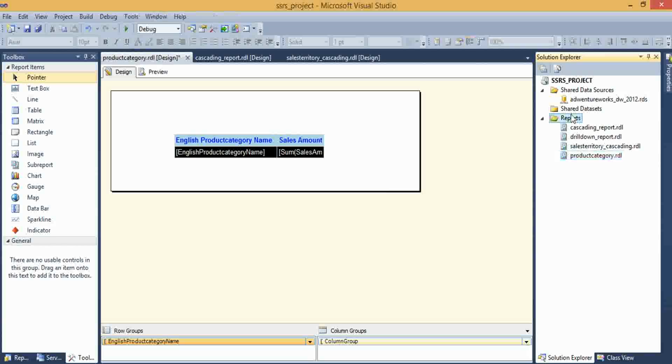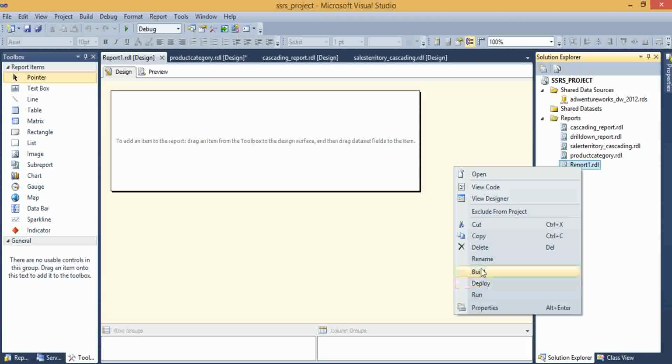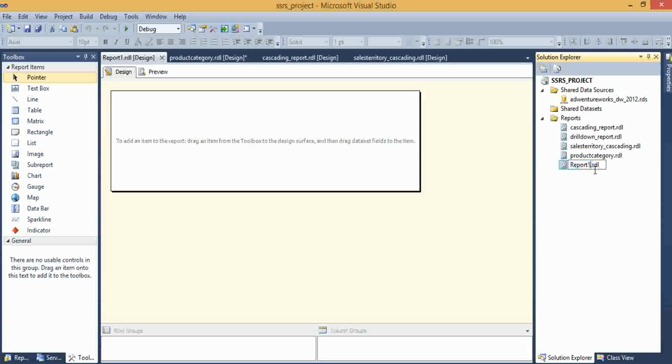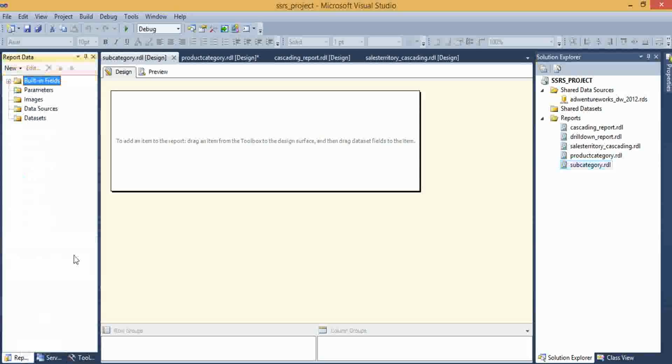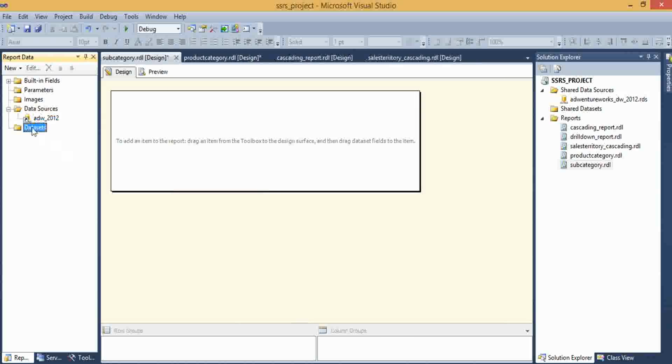Now I'm creating one more report for subcategories. I'm renaming it as subcategory, and I am adding a data source for this subcategory. Data source is ADW2012. I'm using a reference data source. Click on OK. I am adding a data set.